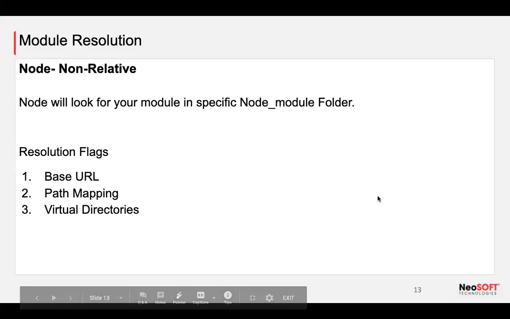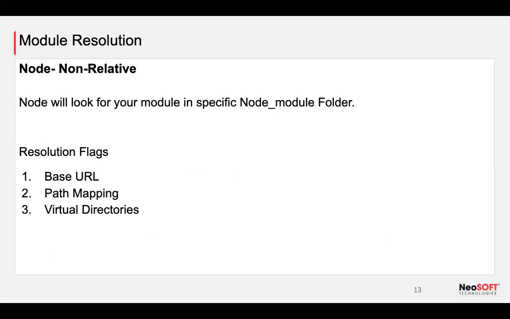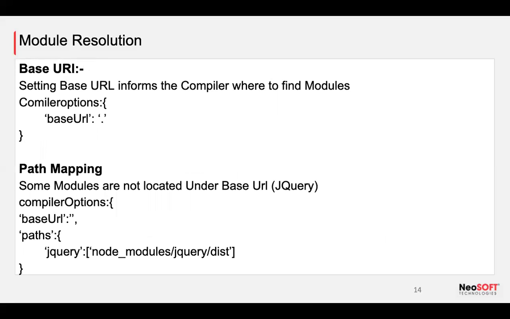Now the combination is node and non-relative mode. In this scenario, we have base URLs, paths, and virtual directories. How are we going to use them? Basically, we use compiler options. Where do we find our compiler options? If we are using TypeScript, we can have our compiler options in our tsconfig file. If we are using simple JavaScript, then we have jsconfig, and that jsconfig needs to be linked with our package.json so that they easily relate to each other.